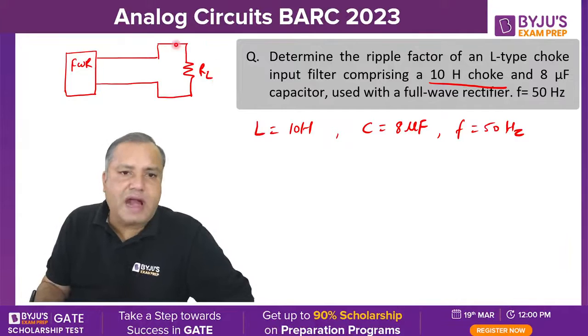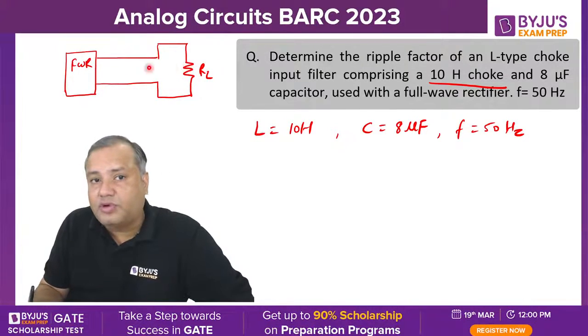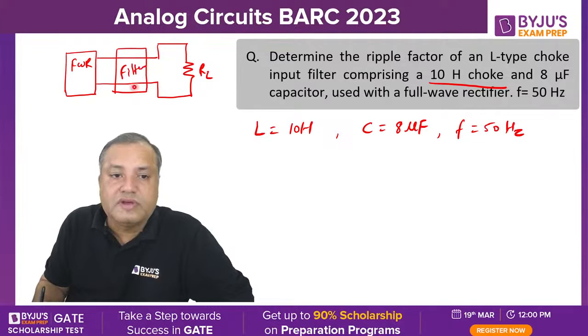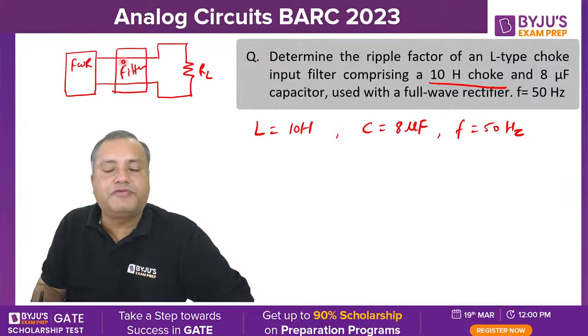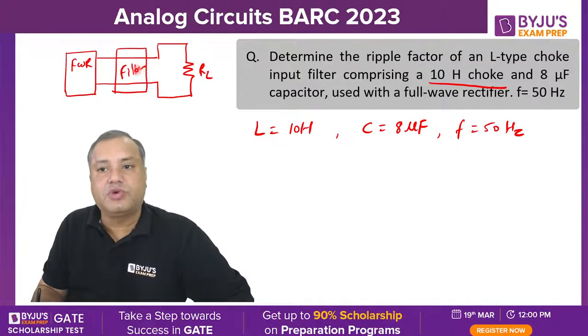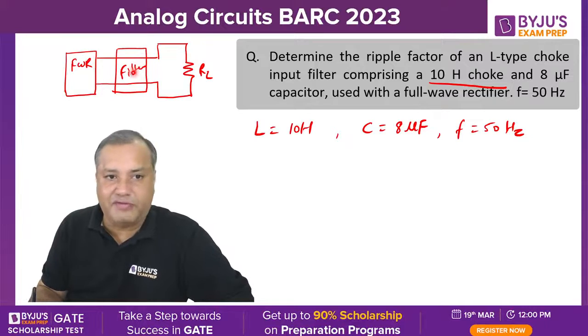To reduce those ripples, we have to connect a filter section here. This filter can be capacitor input filter, inductor input filter, L section filter, that is choke input filter, what we say L type filter, or it can be a CLC filter, that is pi filter.